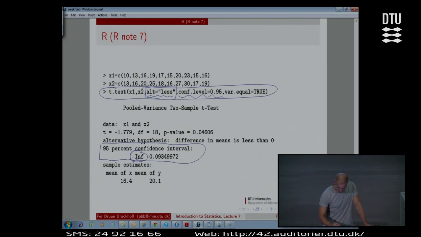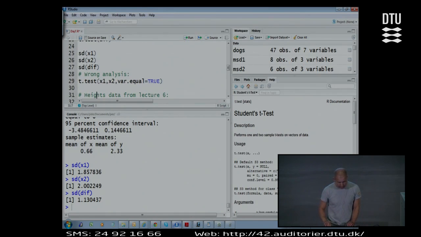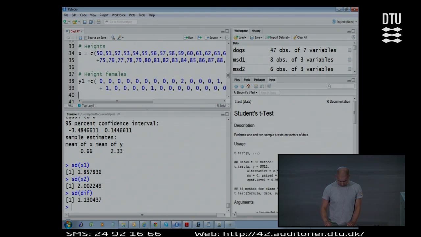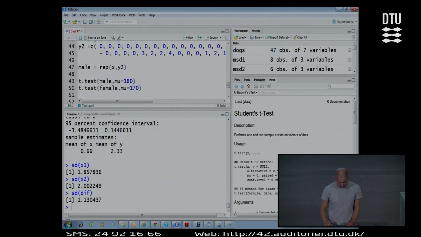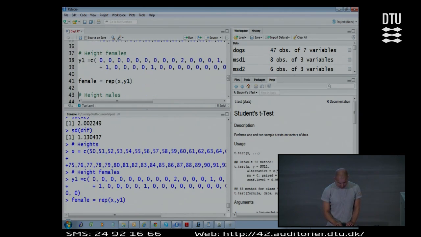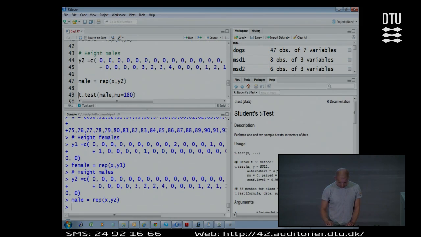I was going to test one thing. I had two things in mind that I would want to test. We had the heights data from last time. Let's go check if heights are different between males and females. I didn't collect more information today. I had this last time, like this.